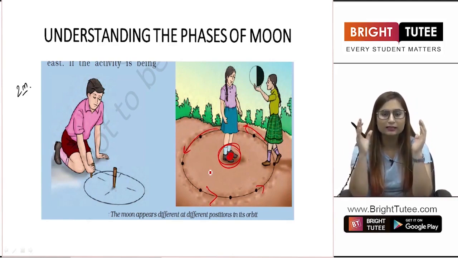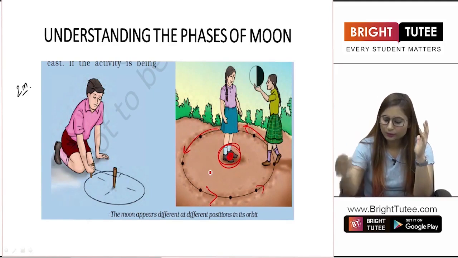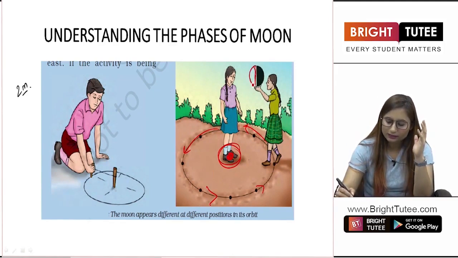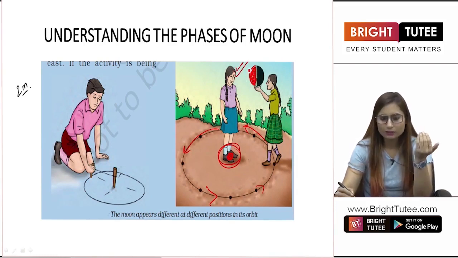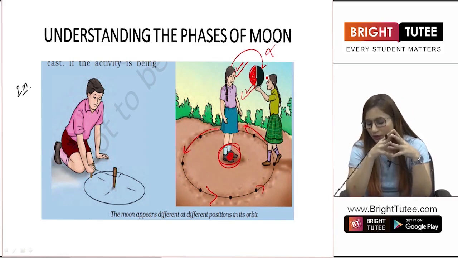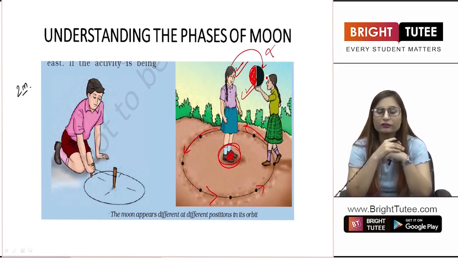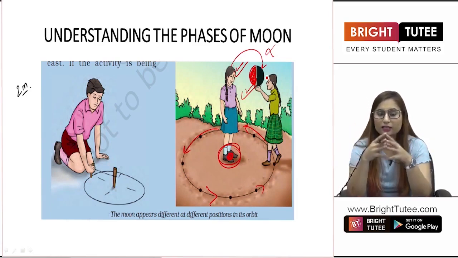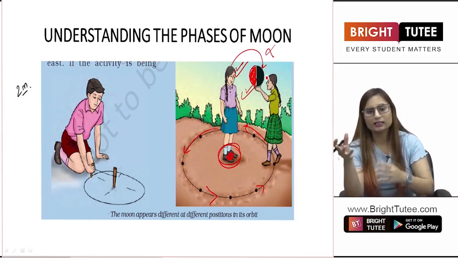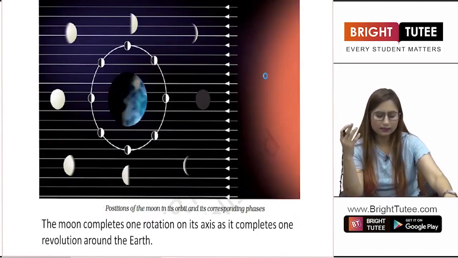She has to take care that the football always faces the girl. There should be only one part of the football that is facing the girl. Right? This part is only visible to the girl standing here. Now, is this possible for the girl to look at this part? No, the girl can only look at the first part of the football. Now students, what are we understanding? This is basically the motion of moon, right? There is sun present, there is earth present, and there is moon present. Now let us see what is the scientific reason behind it.